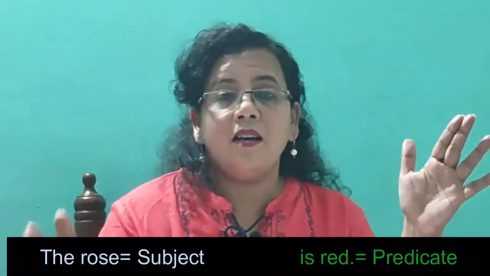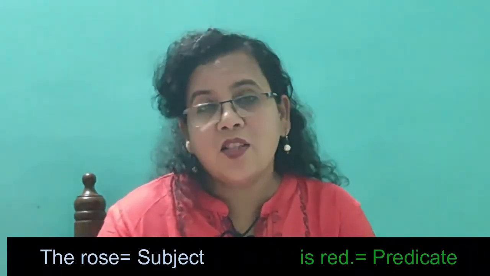The part that tells what the subject is, like "The rose is red." "Is red" is the predicate. The rose is the subject. So it has two parts: the rose is the subject, and the rest of the sentence is the predicate.